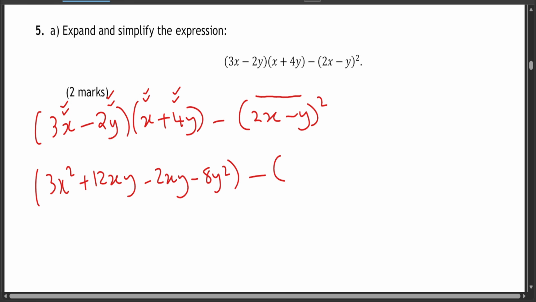And how do you expand it? So now 2x minus y squared can be written like this, 2x minus y times 2x minus y.